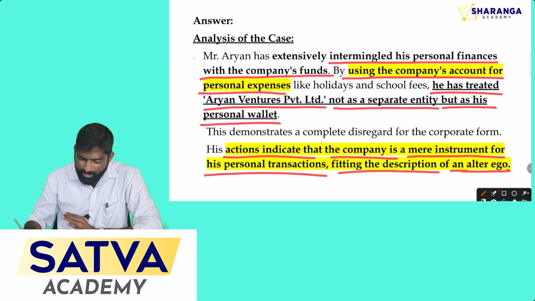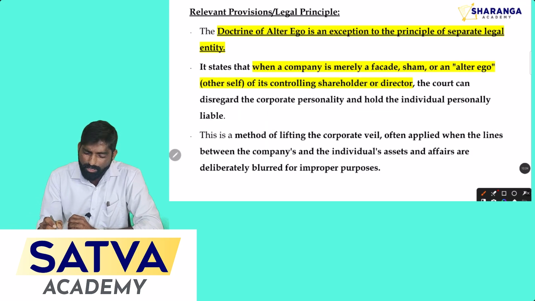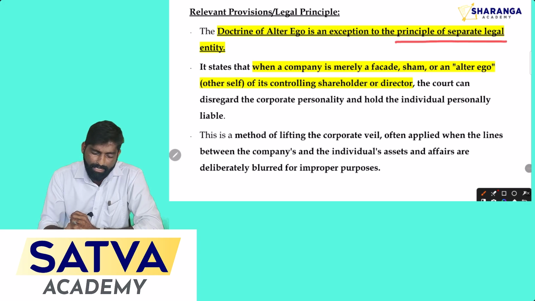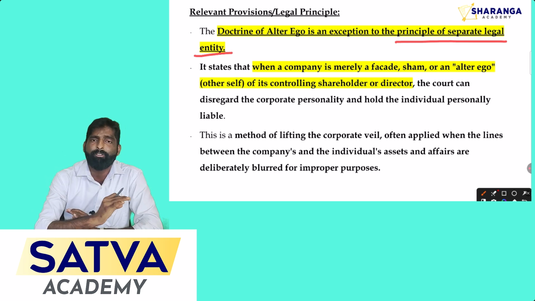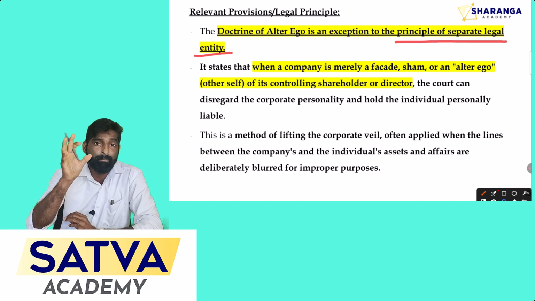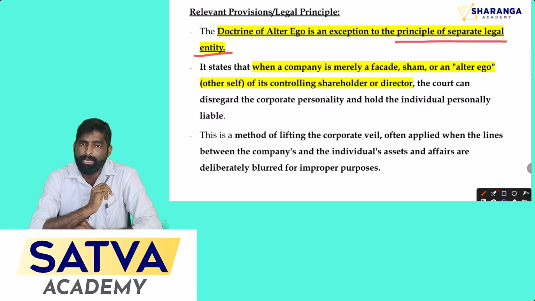So let's see what the legal provision applicable to this question is. Now, the doctrine of alter ego is an exception to the principle of separate legal entity. As I said, in the case of separate legal entity, whenever a company makes any default, the company itself is liable and not the shareholders or the directors of the company.